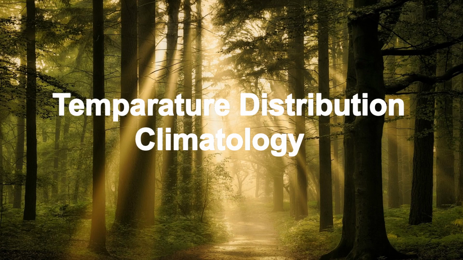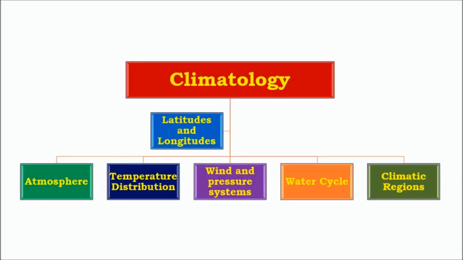In my previous video I've explained about atmosphere. In this video I'll be dealing with temperature distribution and the text files available on my blog. So in climatology the core concepts are atmosphere, temperature distribution, wind and pressure systems, water cycle and climatic regions. So atmosphere is done in the previous video. The temperature distribution is also an important concept in which we'll study about heat budget, latitudinal heat balance, etc.